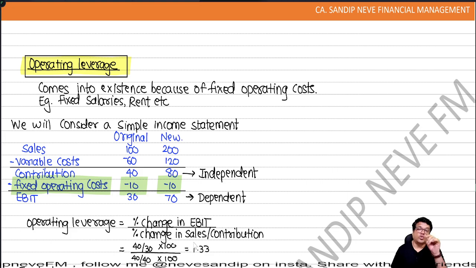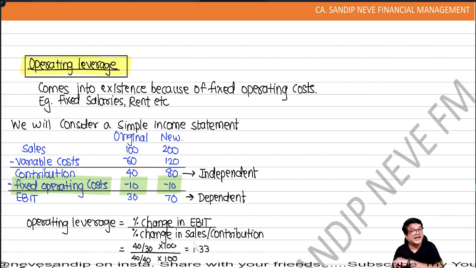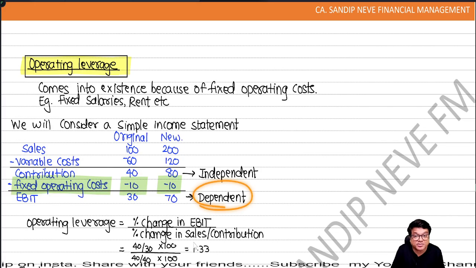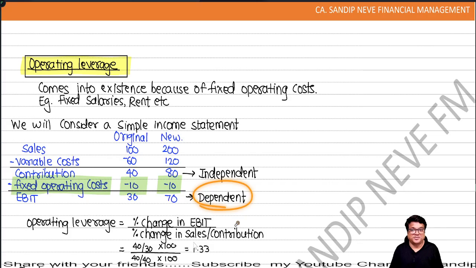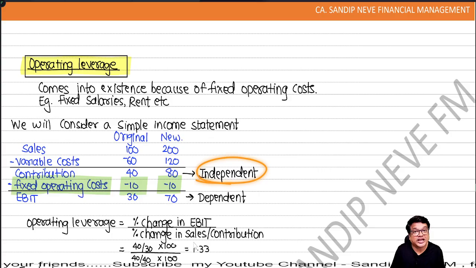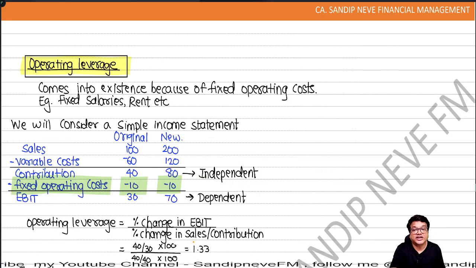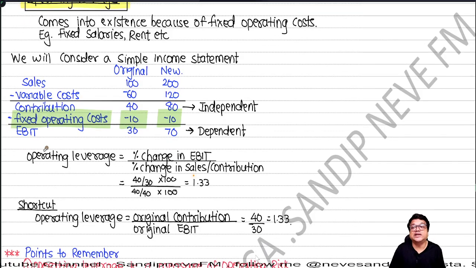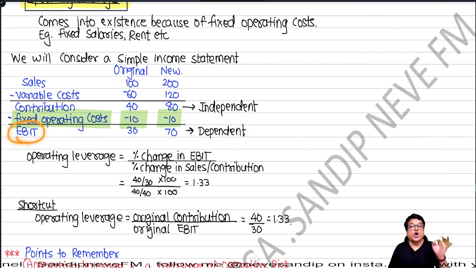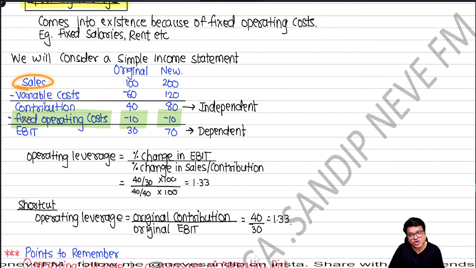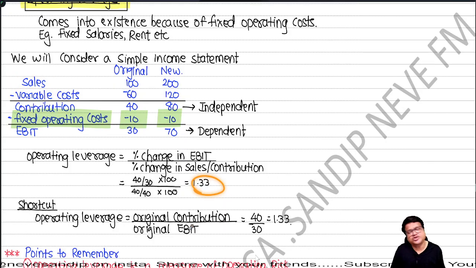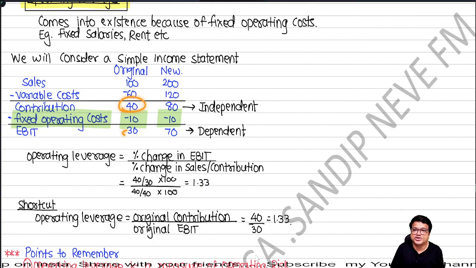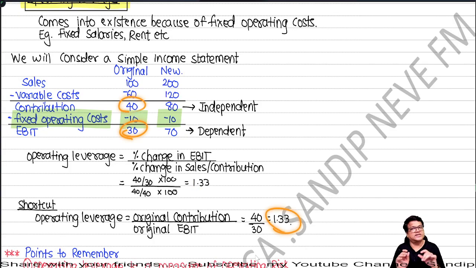Now you tell me, what changed first? Sales or contribution changed first, and because of that EBIT changed. So EBIT becomes which variable? Dependent variable. Contribution becomes which variable? Independent variable. So what will be our operating leverage formula, people? It will be percentage change in EBIT because of percentage change in sales or contribution. You solve, you get this answer. There is one shortcut formula also. You can directly take the original contribution upon original EBIT. You still get the same answer.